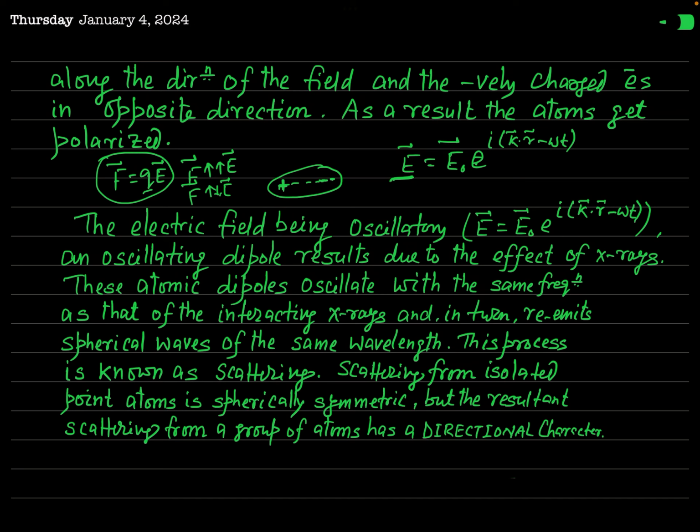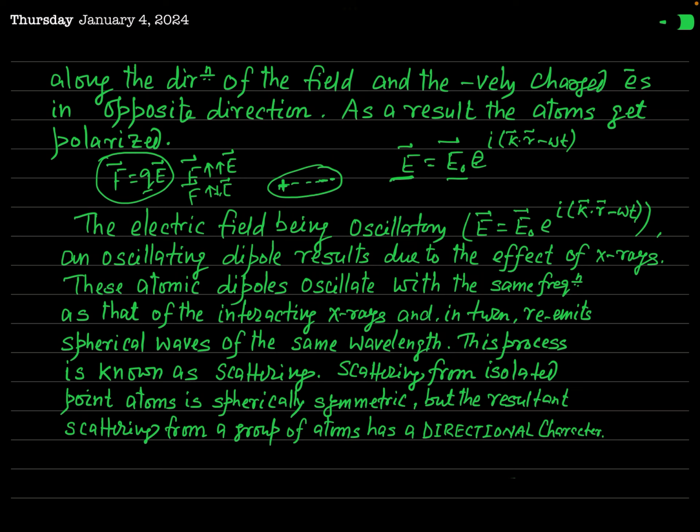Now, since the electric field is not static but varies periodically, oscillating with position and time, the dipole moment induced in this polarized atom will also oscillate. So the atom now behaves just like an oscillating electric dipole.